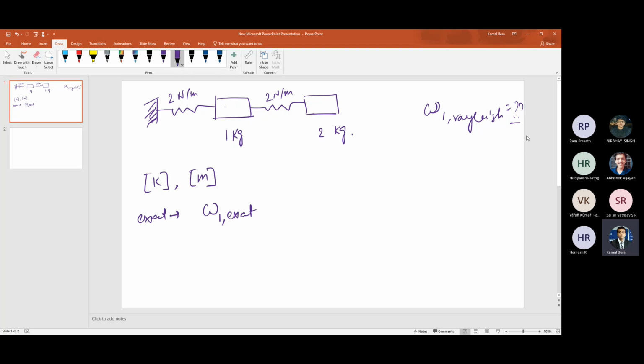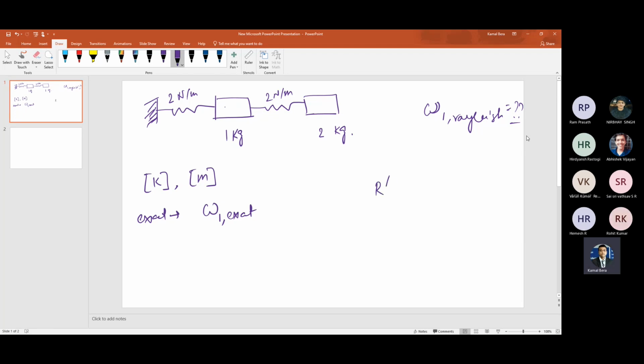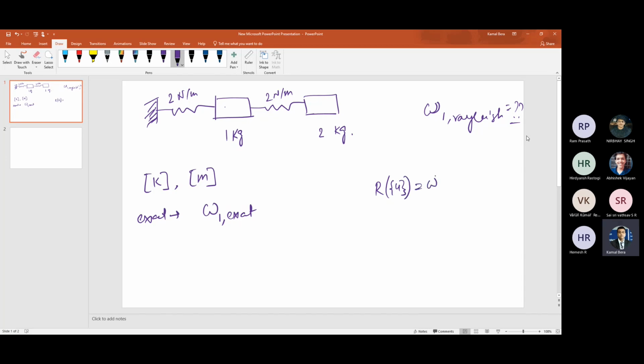Okay. Now how to do the Rayleigh quotient, that is R(U). So you have to choose a trial U, right? That is nothing but omega square equals U transpose K U divided by U transpose M U. Okay, this is the Rayleigh's quotient. So you have to choose a U, right? The choice of U, as I already mentioned, is nothing but the displacement due to static loading.